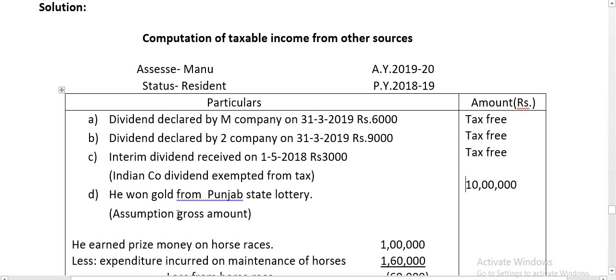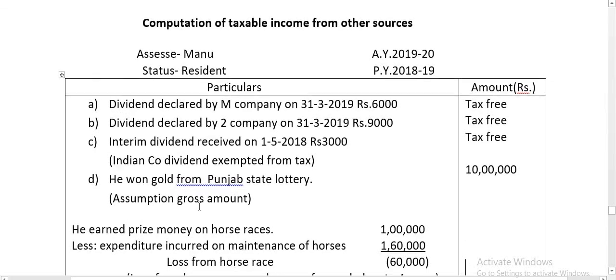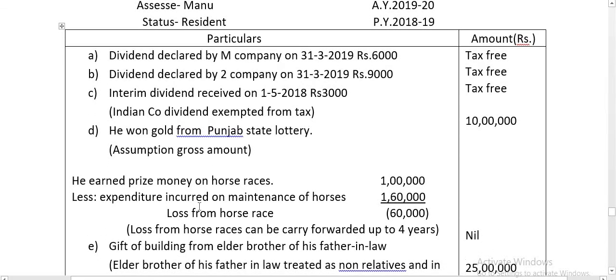It is directly taxable because we assume the given amount is the gross amount. Punjab State Lottery is subject to TDS of 10% if they mention net in brackets. But nothing is mentioned, so we can assume that it is the gross amount and take it directly for calculation purposes. He won prize money on a horse race of 1 lakh and expenditure incurred on maintenance of horses is 1,60,000.